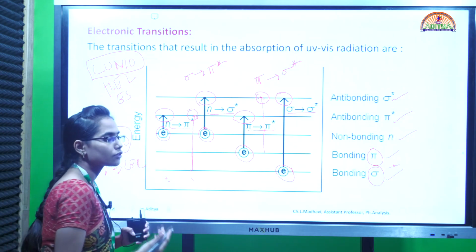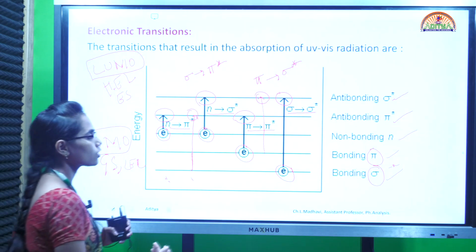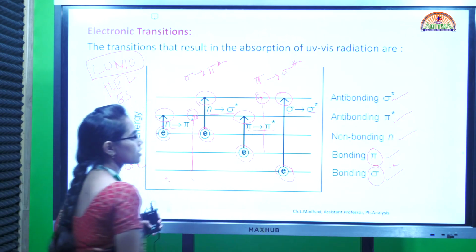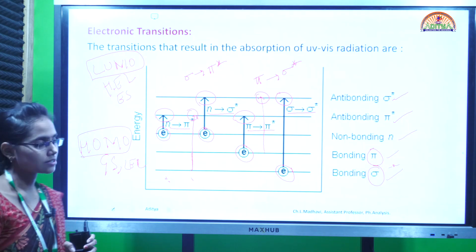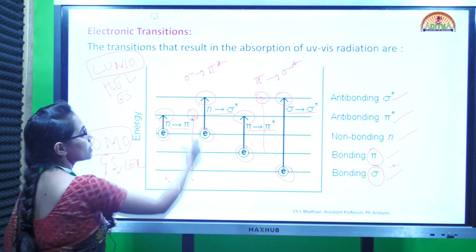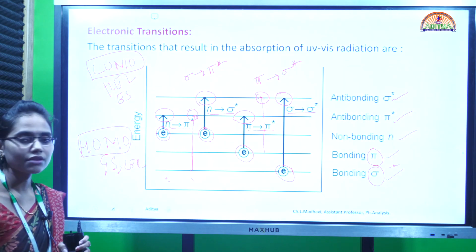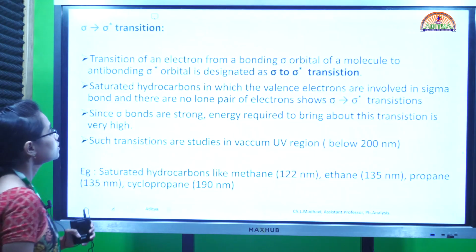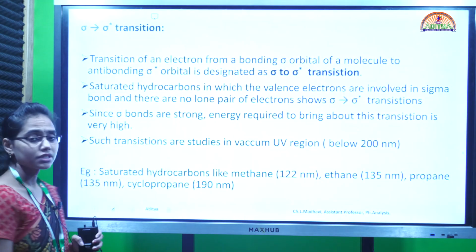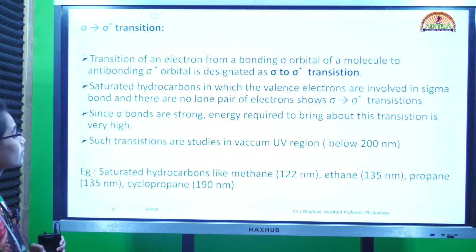So practically, the four possible transitions that we are going to study are sigma to sigma star, pi to pi star, n to pi star, and n to sigma star transitions. Along with them we have sigma to pi star and pi to sigma star, which are only theoretically possible. So first, discussing the sigma to sigma star transitions.